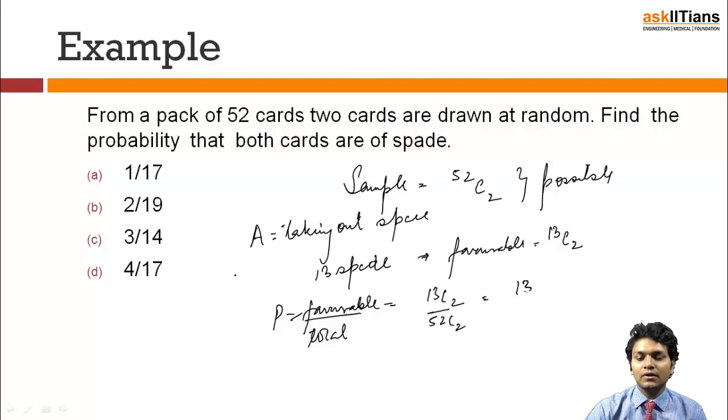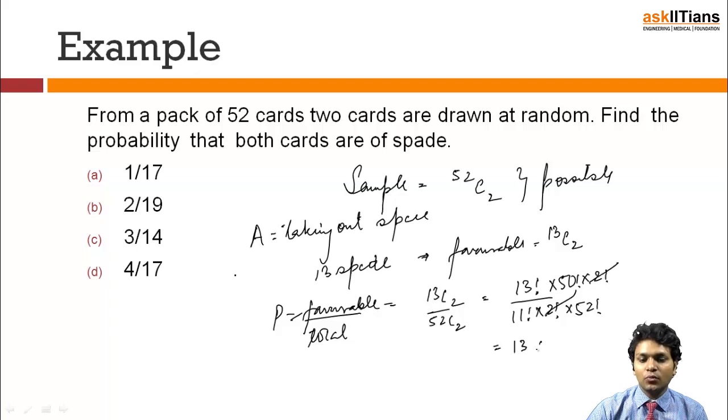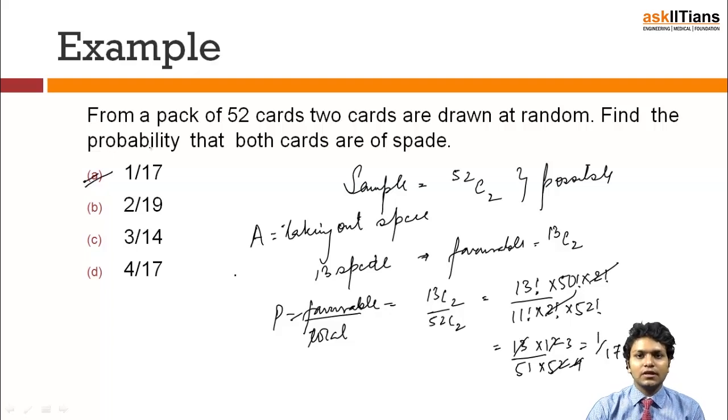This will be nothing but 13 factorial upon 11 factorial into 2 factorial, divided by 52 factorial upon 50 factorial into 2 factorial. And if I do the calculation, this will cancel out this. So on the numerator, I'll have 13 into 12, and 51 into 52. This will be 4 times, this will be 3, and this will be 1 over 17. Hence option A is the correct answer in this case. I hope that this part would have been clear.